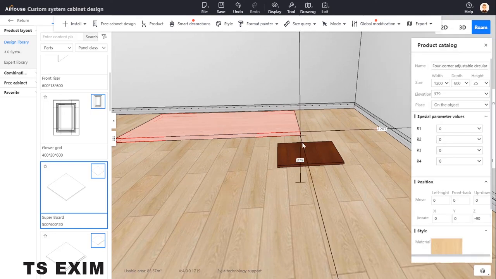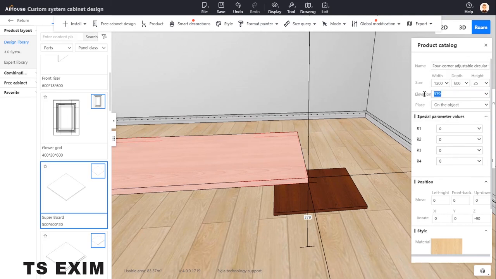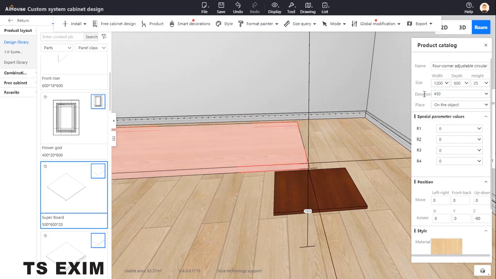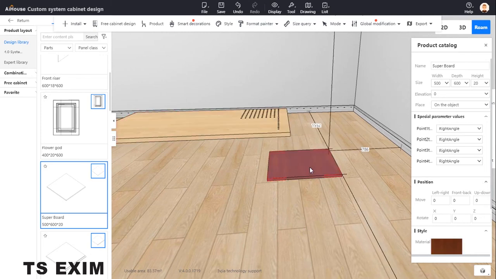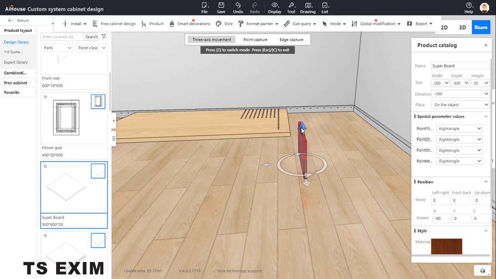Exit first. Board selection. Skip board selection. Okay, I give the height. I give 450. Okay, and this one I'll rotate it. Okay, X, rotate it. Okay, Z, move it up.